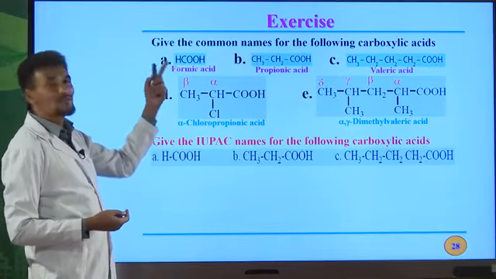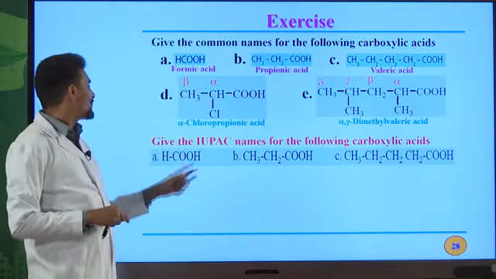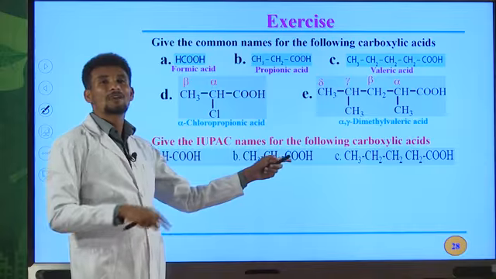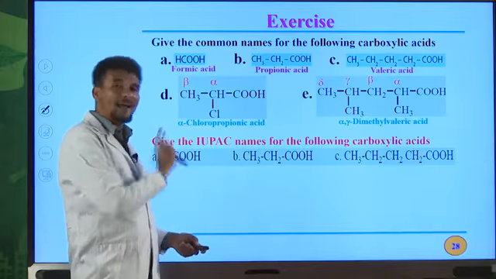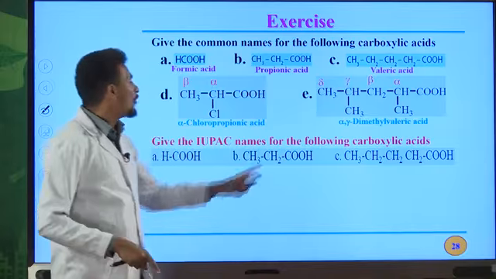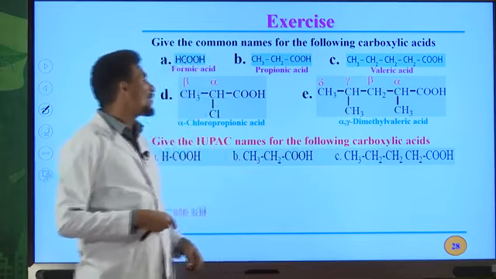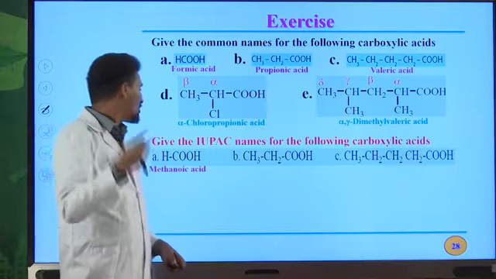I already told you that if you have only 1 carbon atom, the IUPAC name for that carboxylic acid is methanoic acid. 3 carbon atoms, propanoic acid. 2 carbon atoms, ethanoic acid. 4 carbon atoms, butanoic acid. 5 carbon atoms, pentanoic acid, hexanoic acid. It continues just like that.